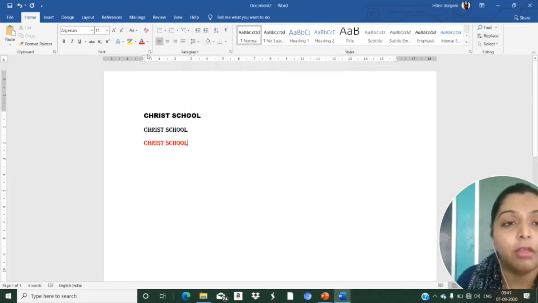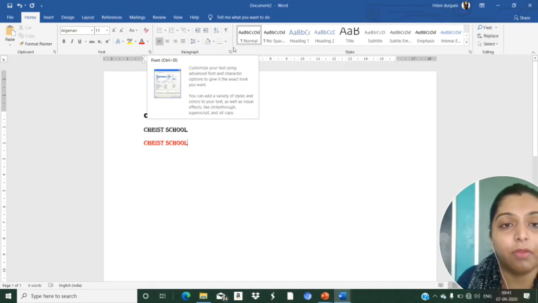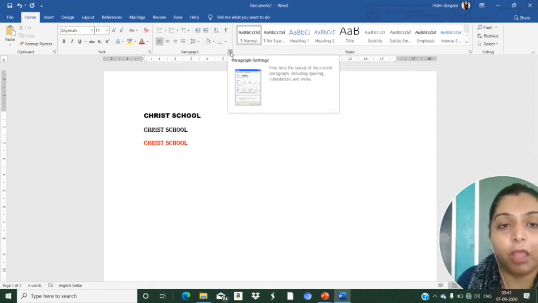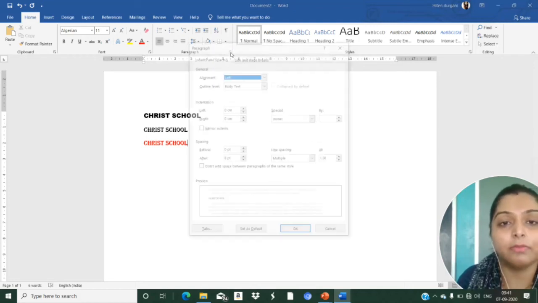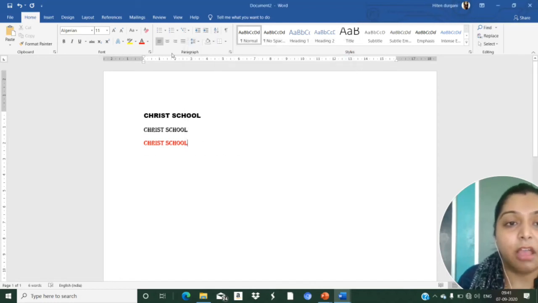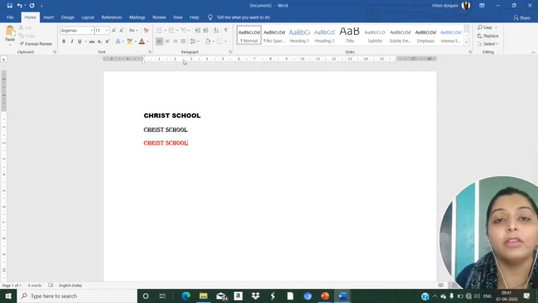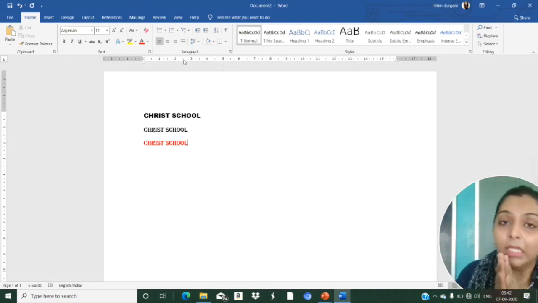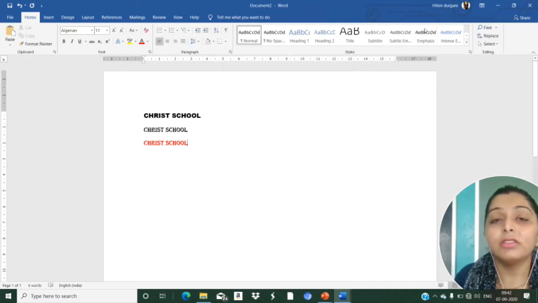See, I have shown you this one. I will show you this also. Paragraph dialog box launcher. I will click it. See, it has the options of alignment: left, right, middle. Okay. Clear to you what the dialog box launcher is? It is available in some groups, and it has all the details of that group only. Clear?